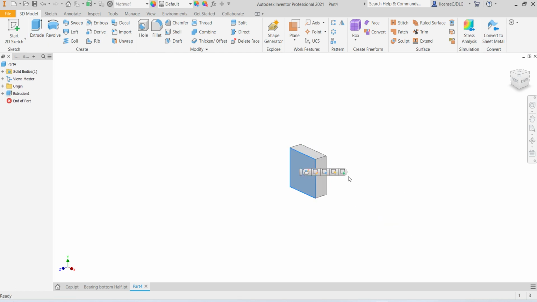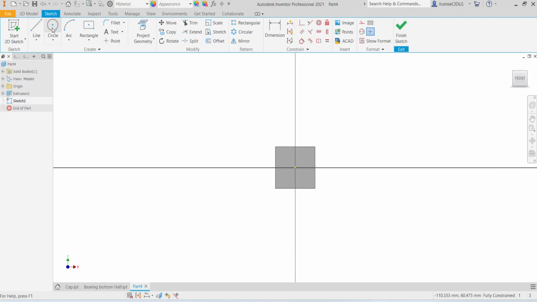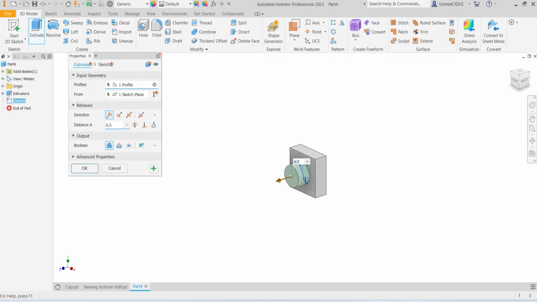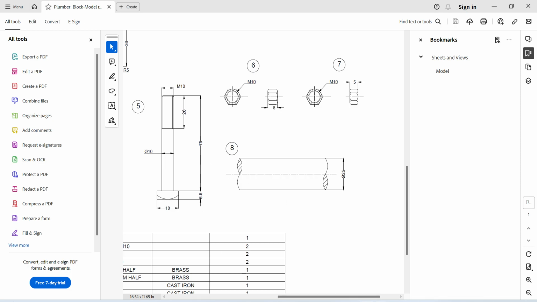Select surface, sketch, select circle, dia 10, click OK. Extrude up to 75 mm.